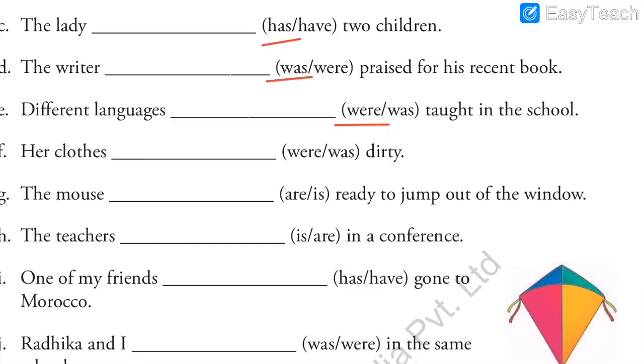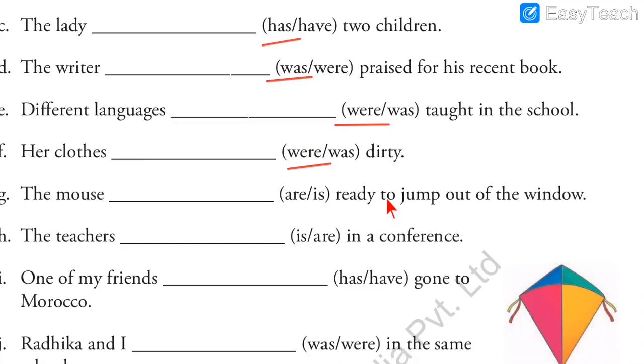Next one, her clothes dash dirty. Now can we write was? Her clothes was dirty. Will it be correct? No, it will not be correct, because clothes, again, is a plural form. So whenever you see a plural form you will write a plural verb. Which is the plural verb from these two? Were. So her clothes were dirty. So plural subject, plural verb.